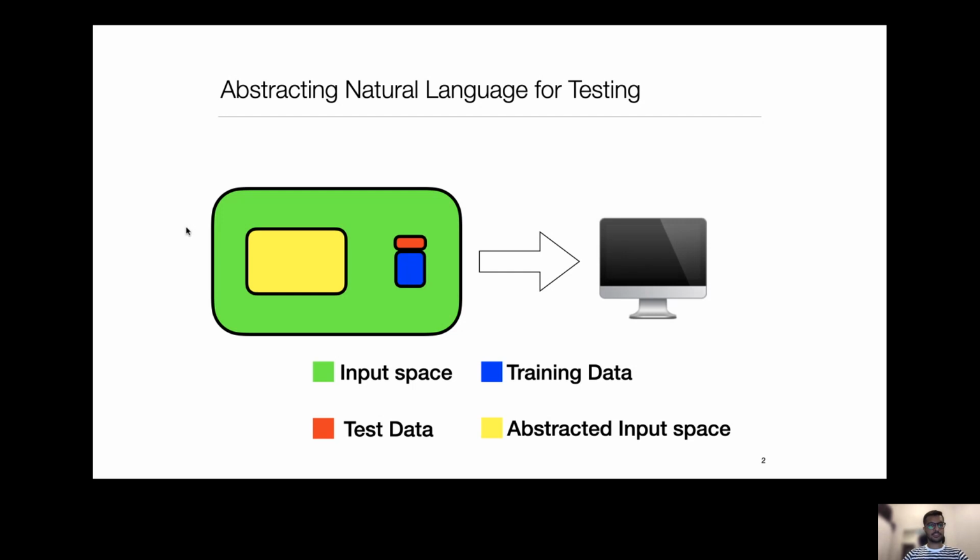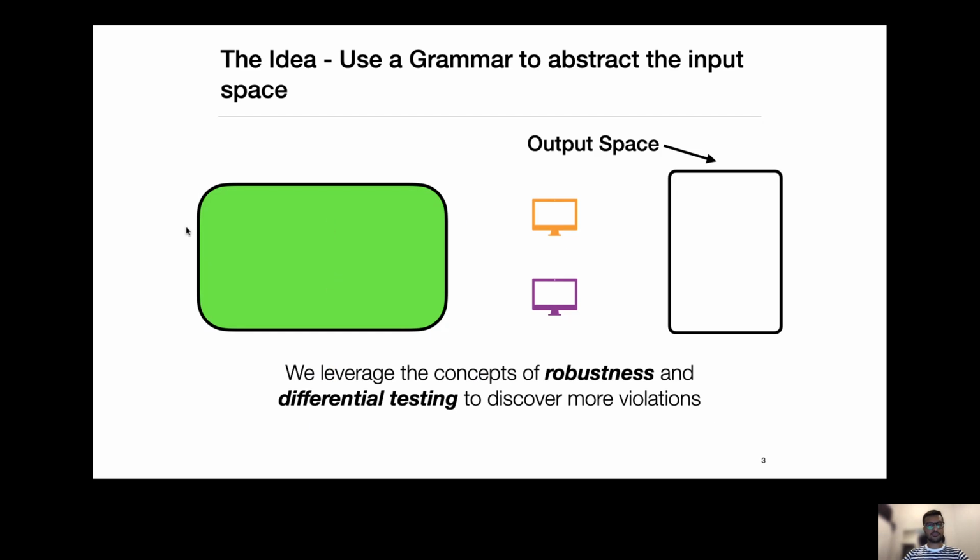And we do this using a context-free grammar. There are two things we leverage to find violations. Let's say that this white area is the output space. We leverage the concepts of robustness and differential testing to discover violations.